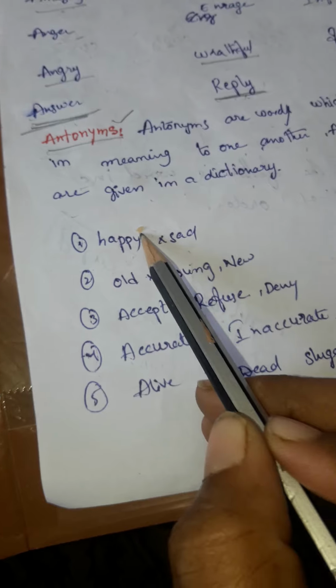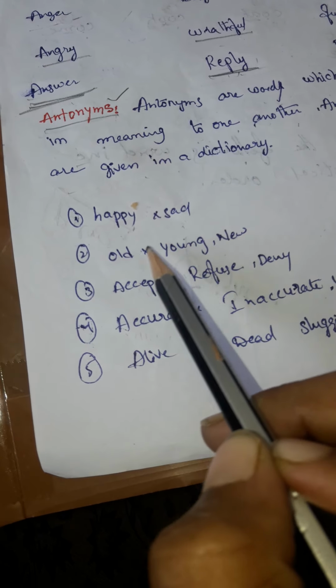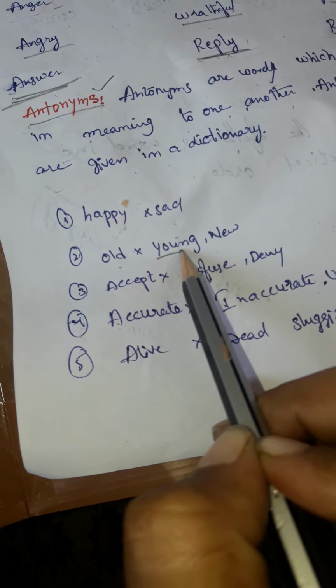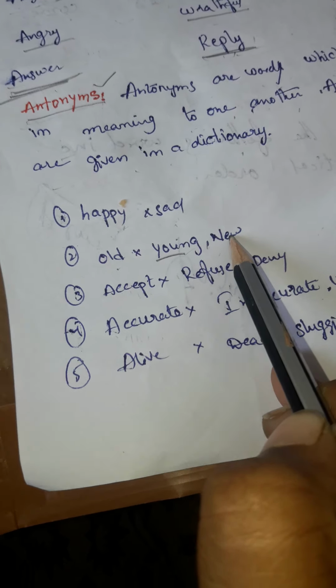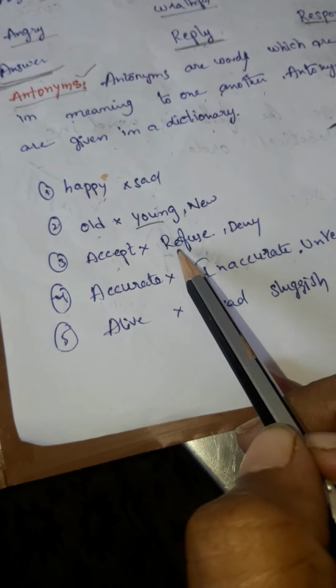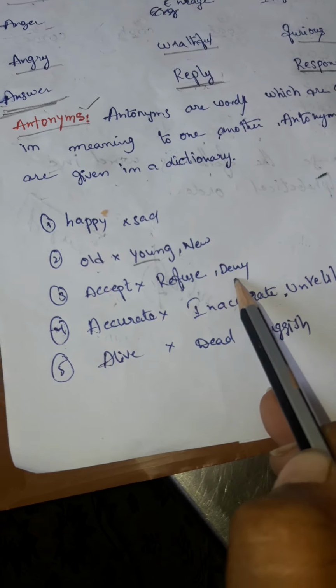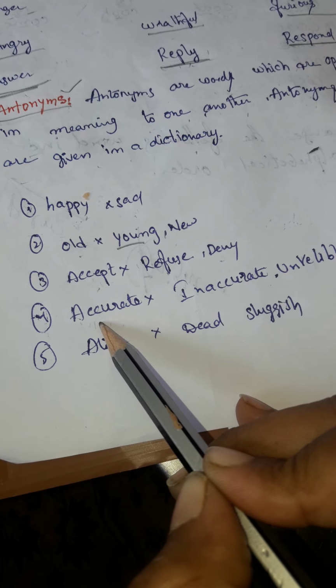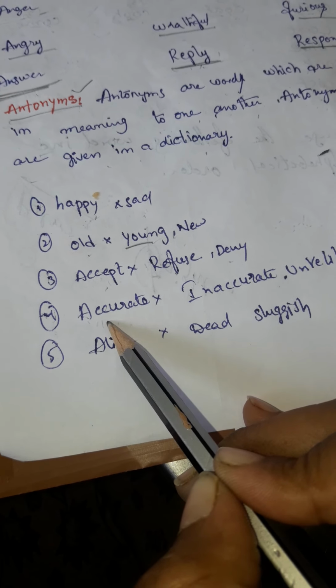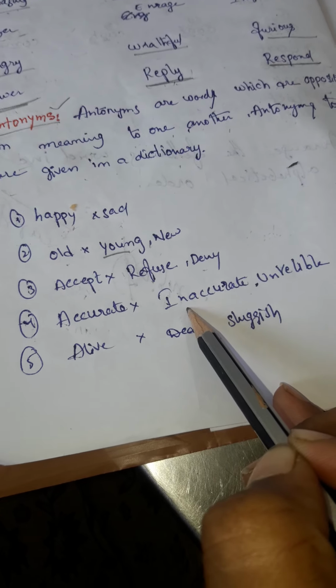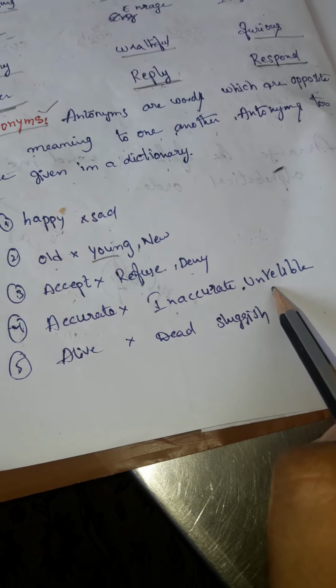See, for happy the opposite word is sad. For old the opposite word is young or new. For accept the opposite is refuse or deny. For the fourth one, what is that? Accurate. The opposite word of accurate is inaccurate.